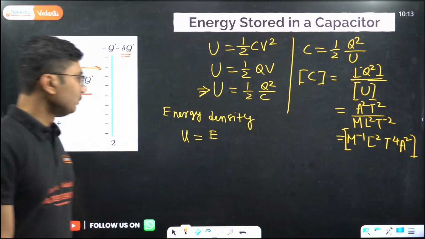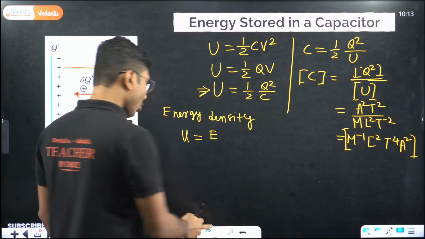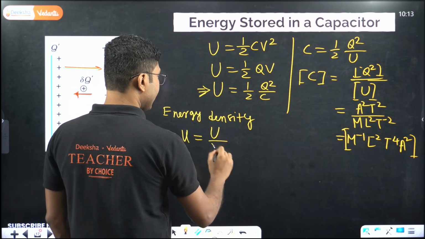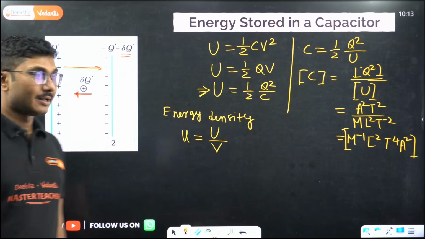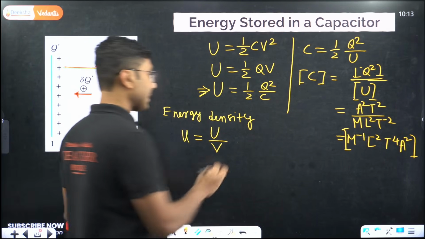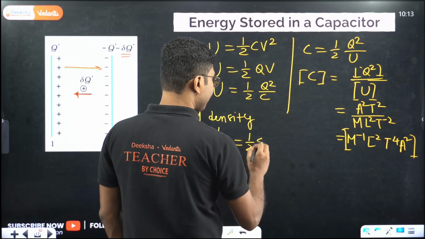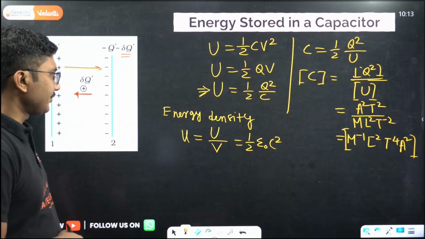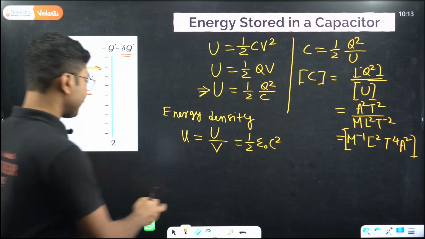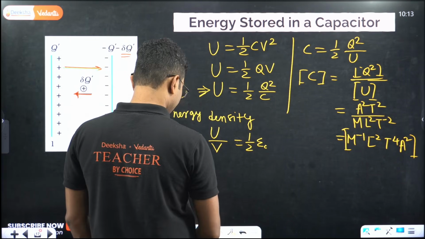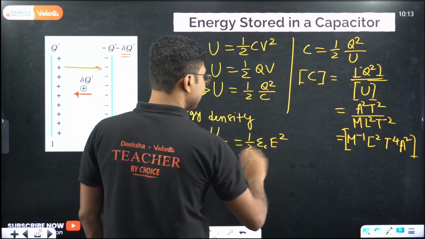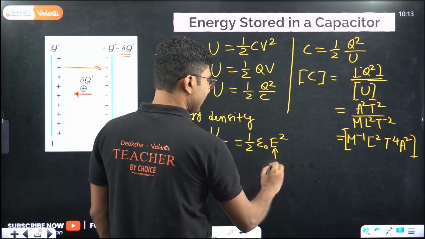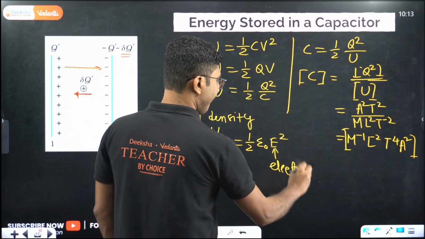Okay, now energy density is small u, which is basically the total energy stored divided by volume of the parallel plate capacitor, and that will turn out to be half epsilon naught E square. It can be easily derived, but you don't need to do the derivation. Here this E is electric field